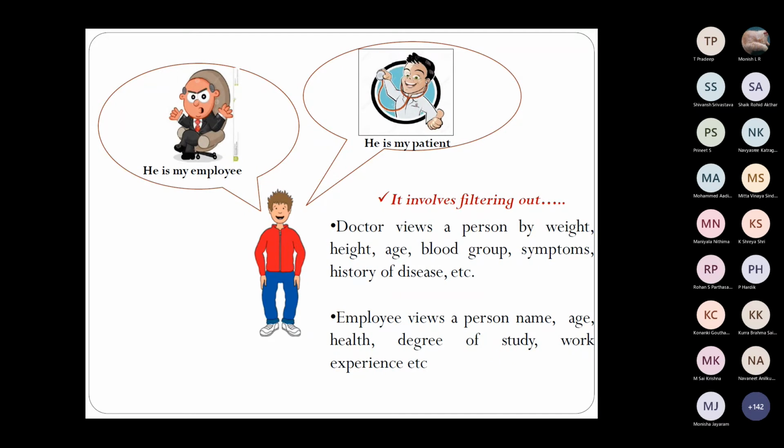Okay, there are so many things actually hidden in that. Actually, there are more details, but which he won't say. Like, say, he has in mind the weight, age, height, blood group, symptoms, etc. But then, when you say he is my patient, he's just telling that that particular person is that doctor's patient. That's it he is telling. But actually, there are more details which are not relevant here, so it is not shown.